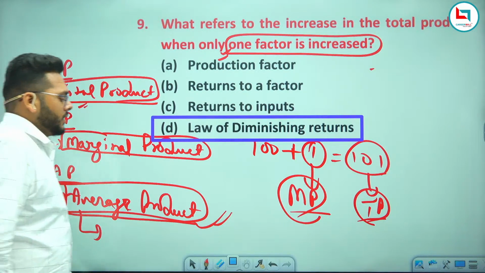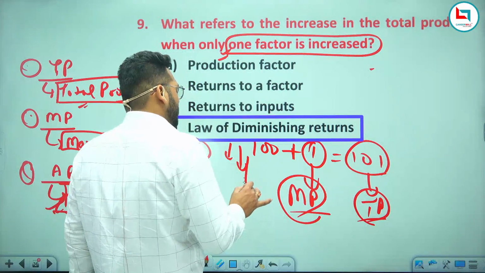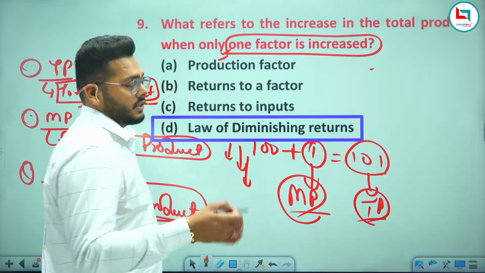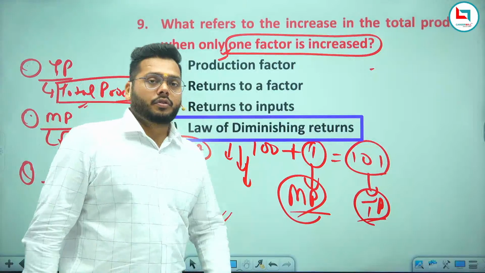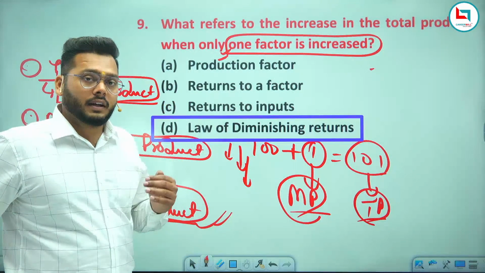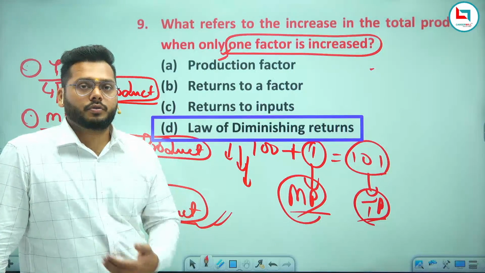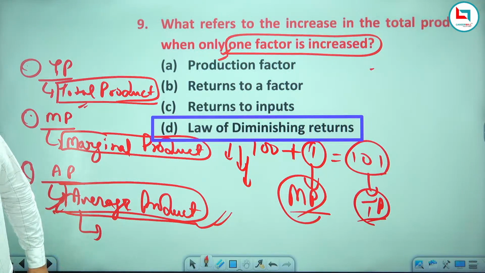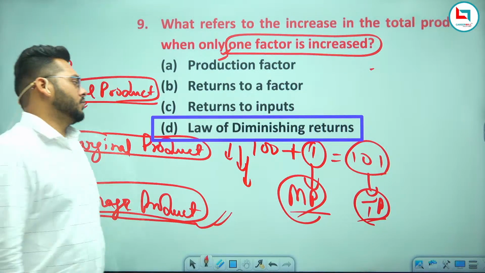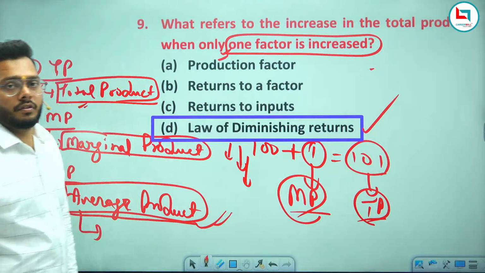Law of diminishing returns means what? Why is it called diminishing? Because as you change the amount of labor, as you increase the amount of labor, you are getting the return less and less as you use more quantity of labor for the production of goods and services, right? So this is the diminishing of marginal return.